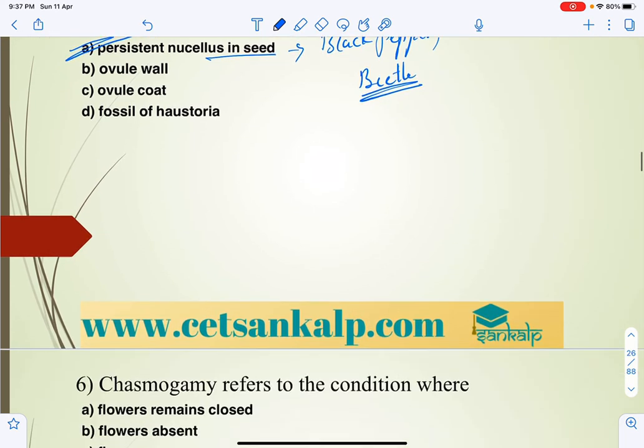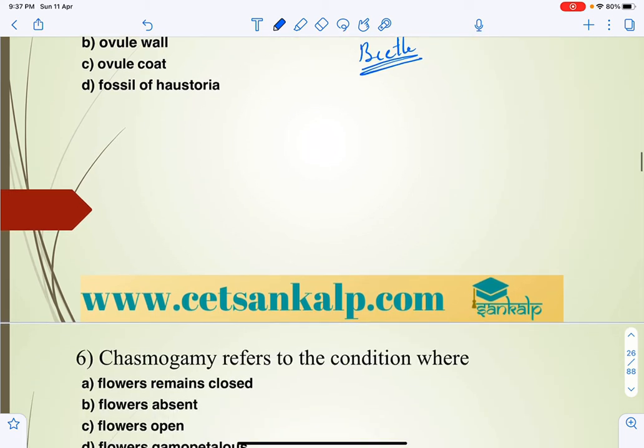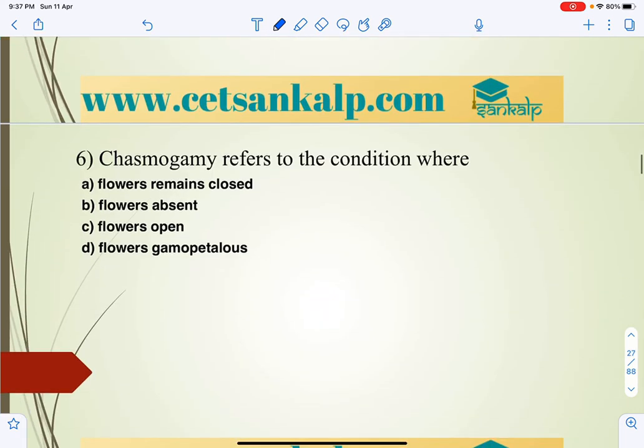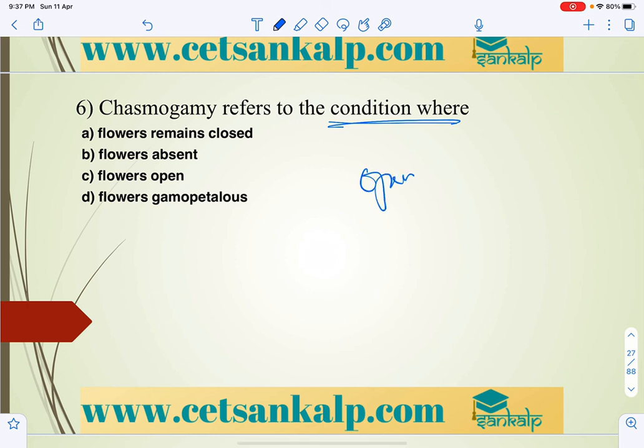Next, self pollination. Here, chasmogamy refers to the condition where, generally, some flowers are open flowers that always open, and some are closed. The open condition we call chasmogamous flowers.